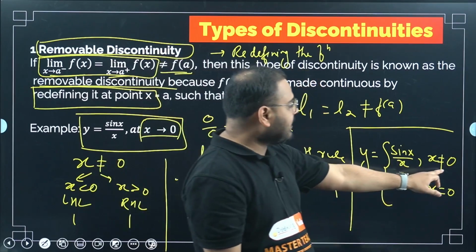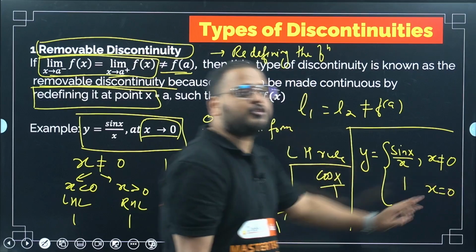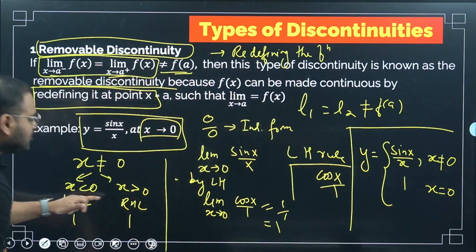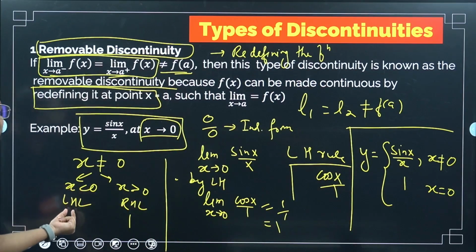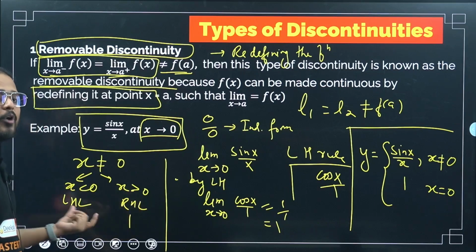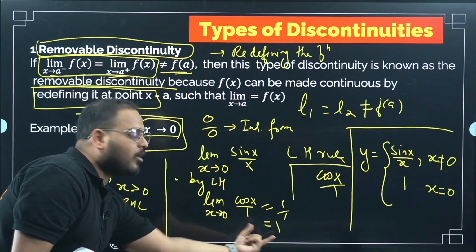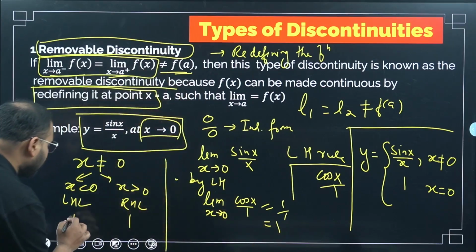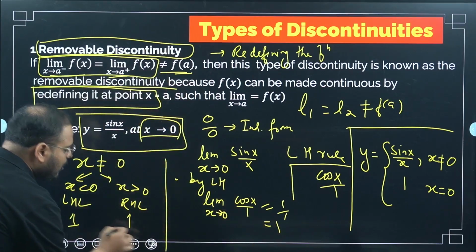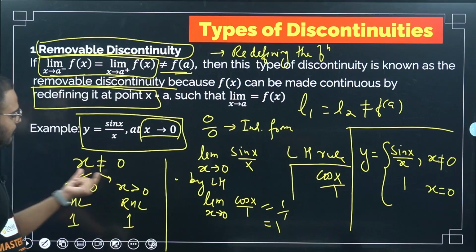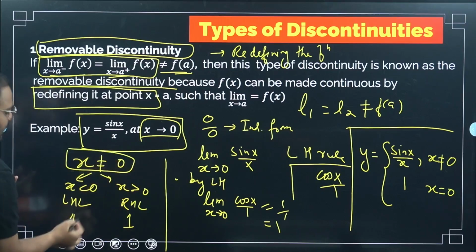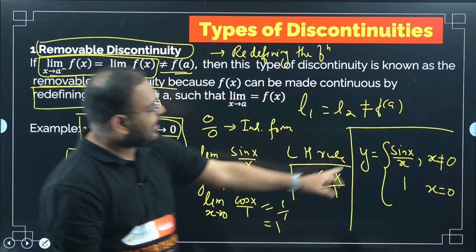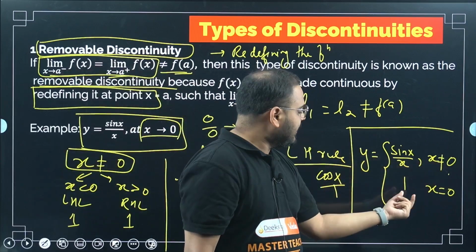Please check here. At x not equal to 0, I have two conditions. One is less than 0, the other is greater than 0. Less than 0 means left hand limit, greater than 0 means right hand limit. I'm not finding it again, because I got the limit already as 1. I'm saying the limit exists and is equal to 1. It means the left hand limit will be 1 and the RHL will also be 1. So for both conditions when not equal to 0, I'm getting the answer as 1 only, and at 0 this is also 1.